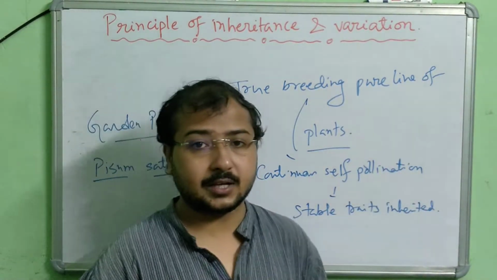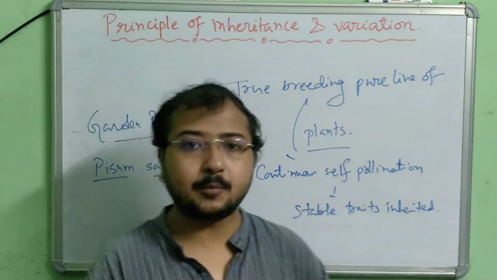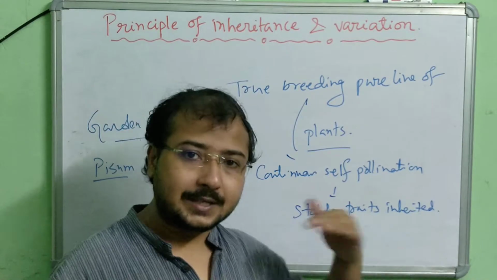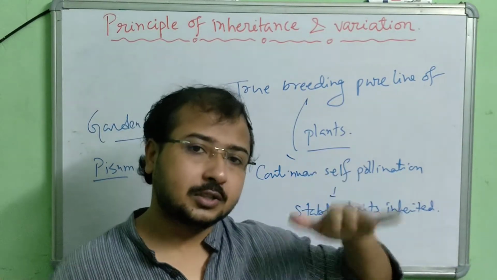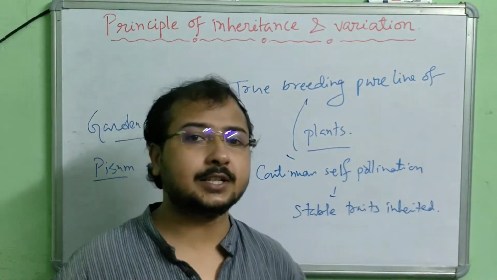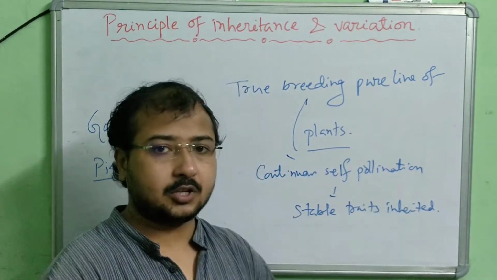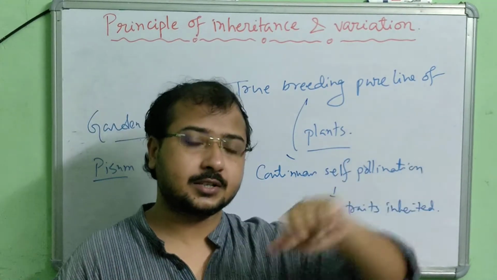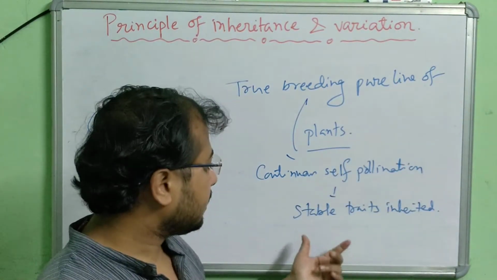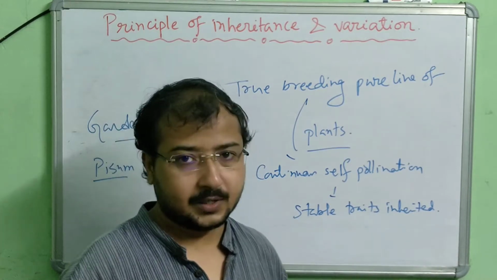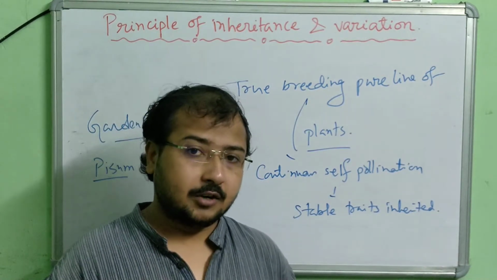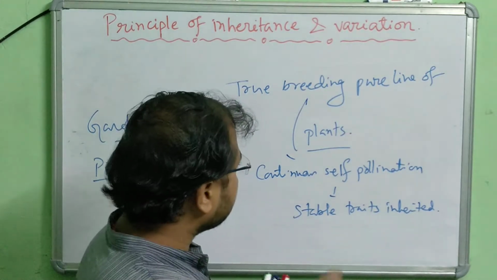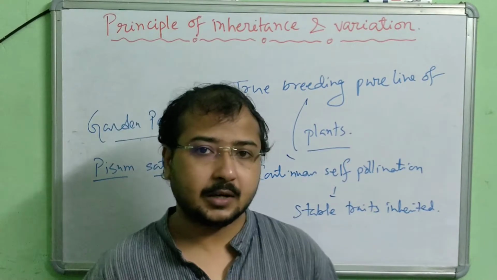Some stable traits. Okay, so as a result of continuous self pollination, we can understand that obviously some traits will be stable, will be continued for generations. There will be no changes, no disturbances, because there is no cross pollination taking place. There is self pollination for many generations. So ultimately it came up with some stable traits. So it would be easier for Mendel to observe the result. That is why he chose this kind of pure lines.